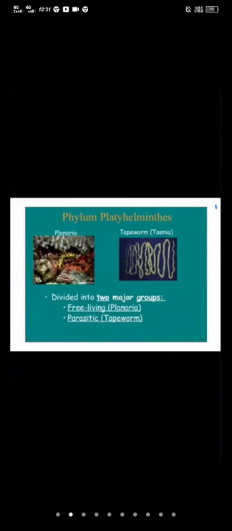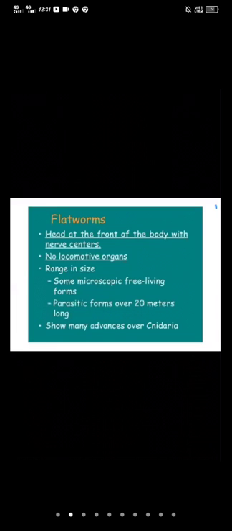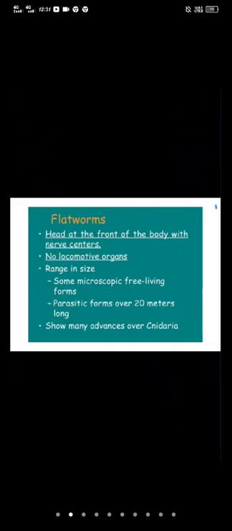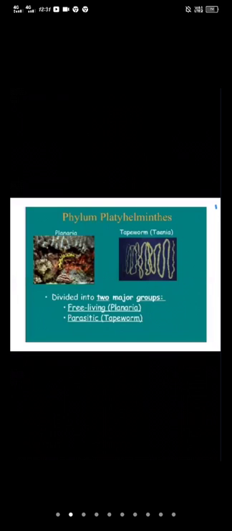So the trematode life cycle is complex with many types of larval forms.